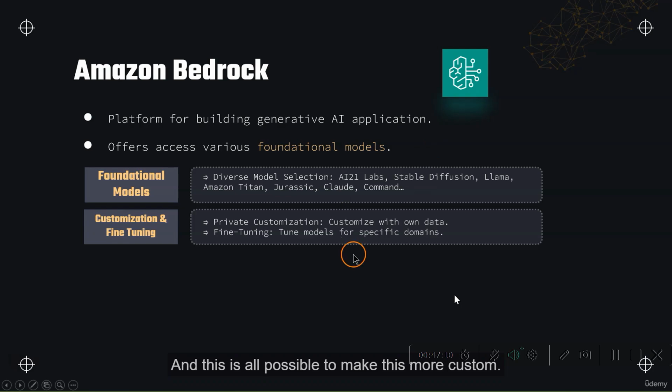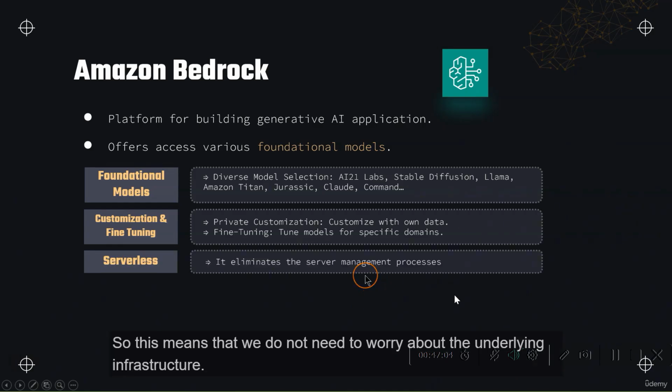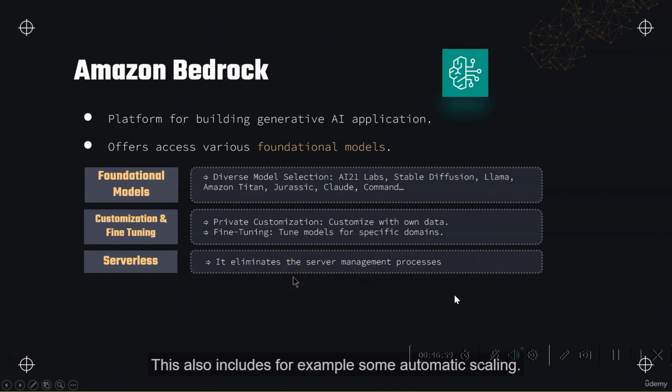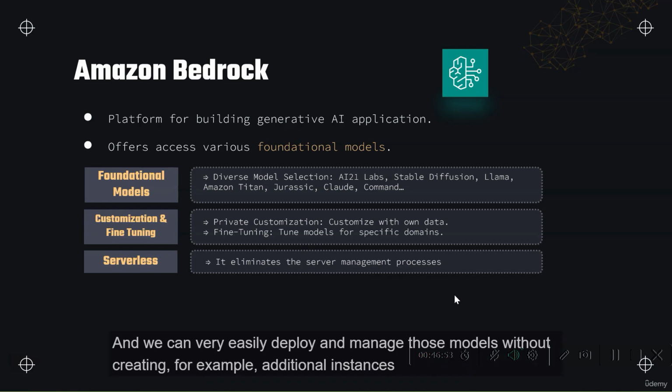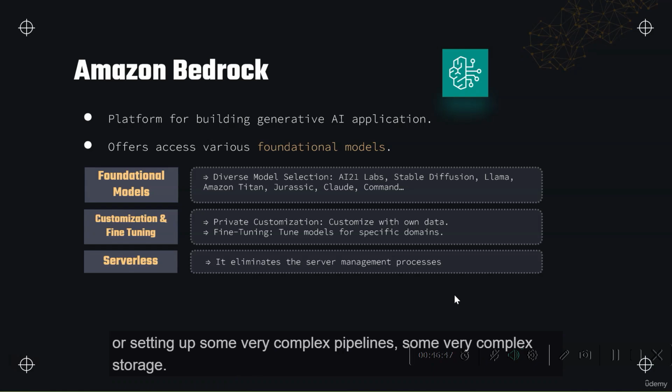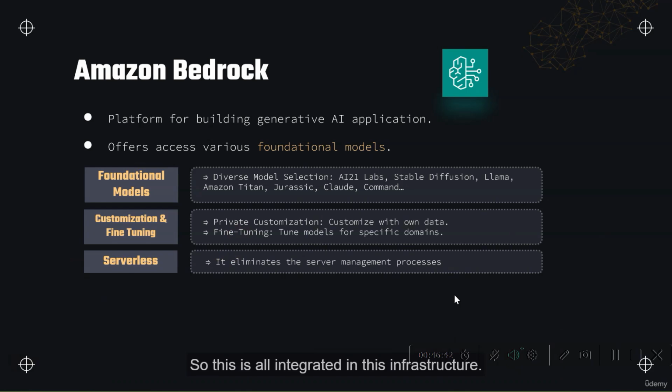This is all possible to make this more custom. Additionally, we have the serverless environment, so this means that we do not need to worry about the underlying infrastructure. This also includes, for example, automatic scaling, and of course the maintenance, and we can very easily deploy and manage those models without creating additional instances or setting up very complex pipelines or very complex storage. So this is all integrated in this infrastructure.